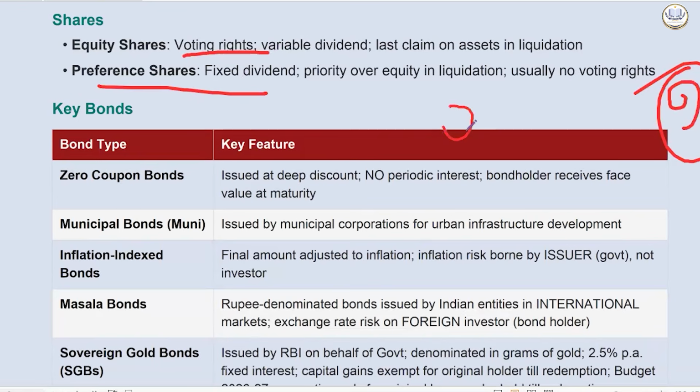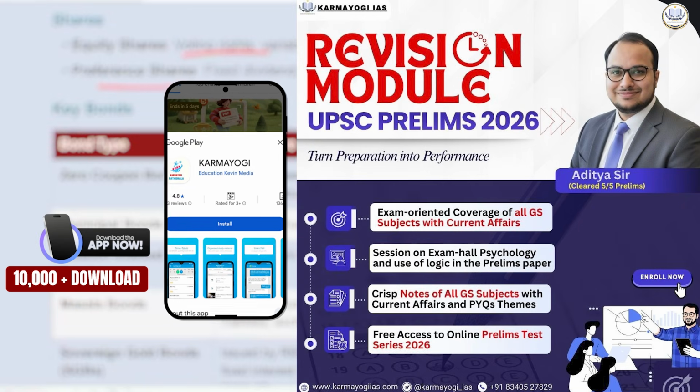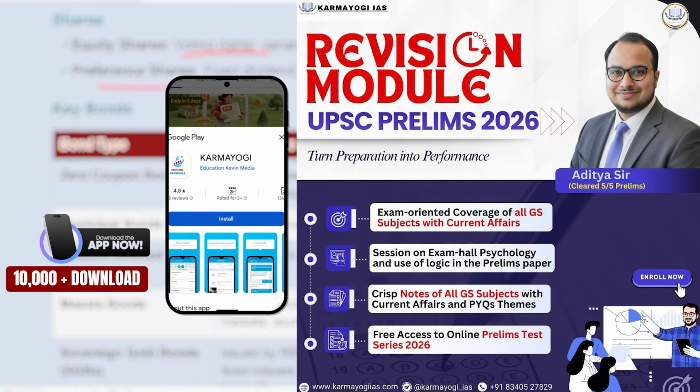In preference shares, you don't have any voting rights, so complete ownership is not there. But on liquidation, you will get money faster compared to equity. It can be liquidated at a very fast rate. And the dividend in equity will fluctuate, but in preference shares, it will stay constant. This is the difference between equity shares and preference shares. This is what you need to know.